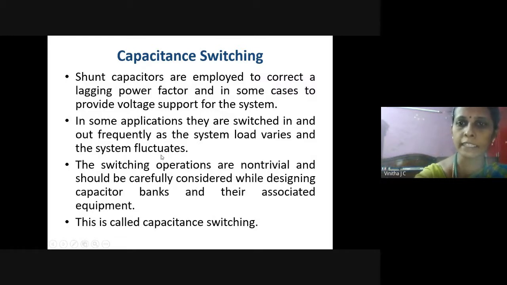Whenever there is a change in load, correspondingly there will be a change in voltage as well as frequency. So in order to bring the system back to the normal condition by means of capacitance, voltage support is provided in the system so that the system runs in the normal condition. This is called capacitance switching.